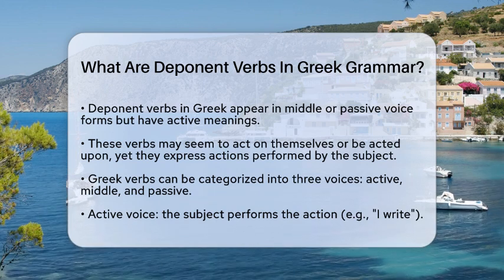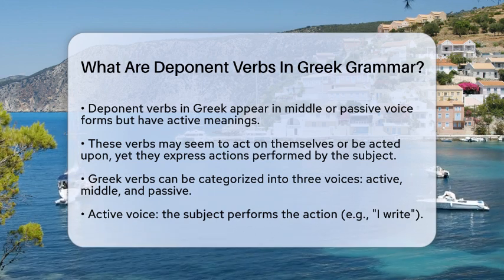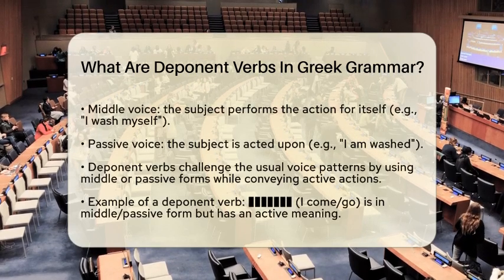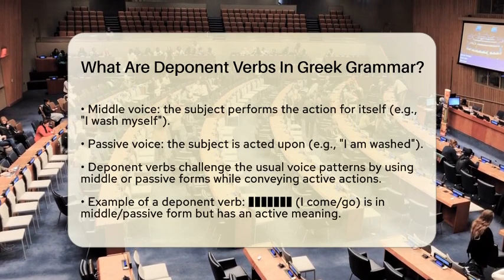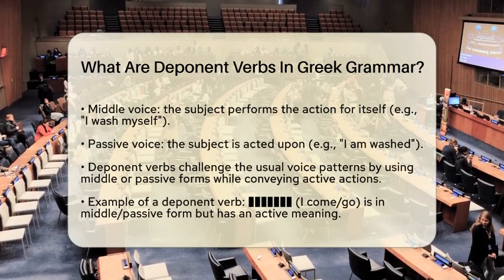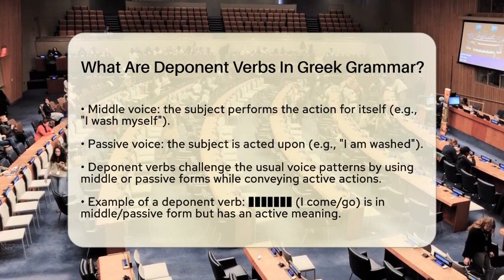In the active voice, the subject performs the action, like saying, I write. In the middle voice, the subject performs the action for or on itself, such as I wash myself. Lastly, in the passive voice, the subject is acted upon, like I am washed. Deponent verbs break the usual pattern by using middle or passive forms while meaning active actions.